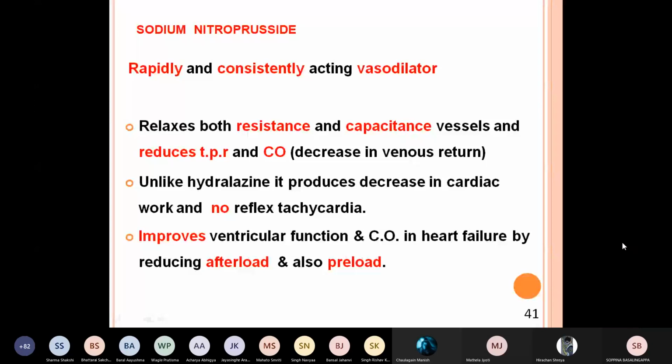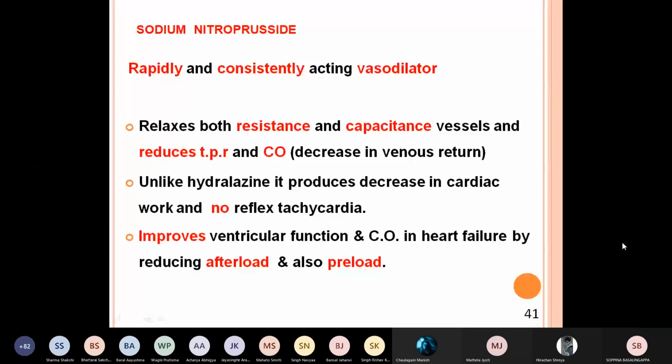Now this drug relaxes both resistance and capacitance vessels. What do you mean by that? It causes arteriolar dilatation and also venular dilatation. So resistance vessels and capacitance vessels are dilated. What will happen as a result? There is reduction of total peripheral resistance and also cardiac output, because venous return is also reduced by way of vasodilatation.